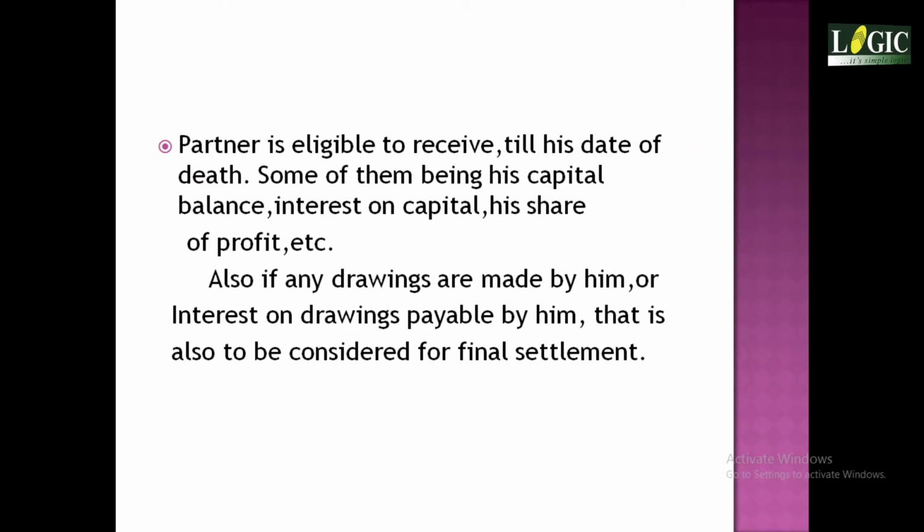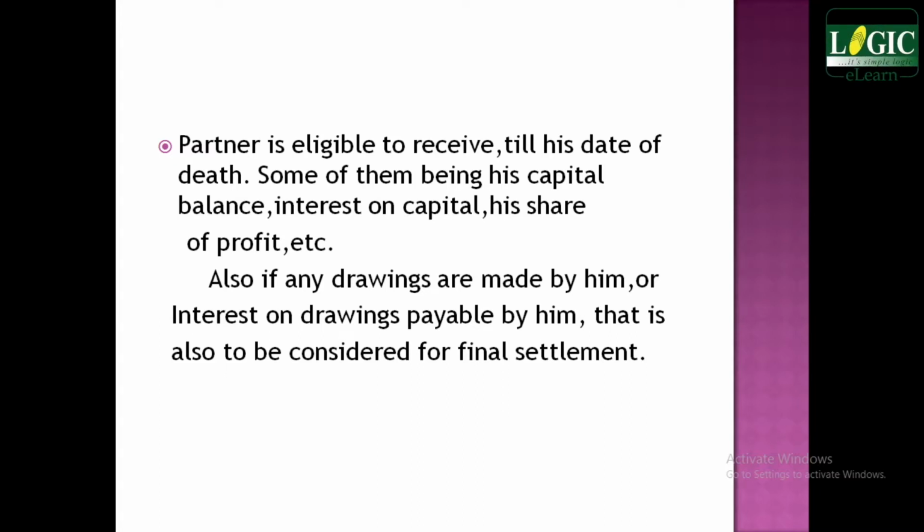So in this lesson we will be focusing more on how to prepare the dead man's capital account. While preparing it we will have to keep in mind that he is eligible to receive interest on capital, his share of profit till date of death, his share of reserves and accumulated profits, and his share of goodwill.